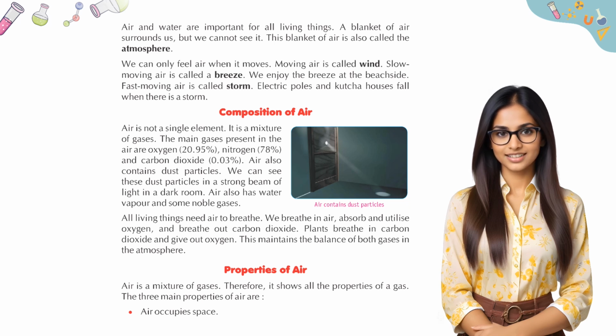All living things need air to breathe. We breathe in air, absorb and utilize oxygen, and breathe out carbon dioxide. Plants breathe in carbon dioxide and give out oxygen. This maintains the balance of both gases in the atmosphere.